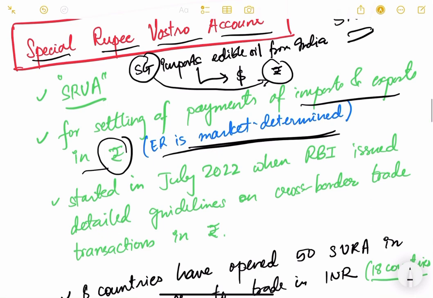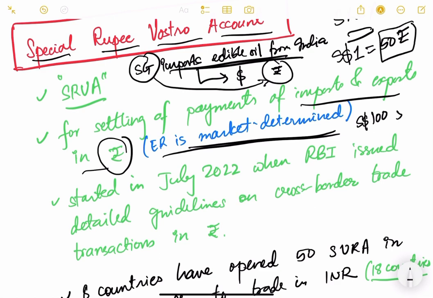And what will be the exchange rate? For example, if one Singapore dollar is say 50 rupees, and this is the market exchange rate, then on the day when this is settled, whatever the exchange rate is will be used to pay in rupee terms. For example, if they purchased edible oil worth 100 Singapore dollars, and on that day the exchange rate was 50 rupees, then they will pay 50 multiplied by 100, that is 5,000 rupees. So this is how it happens.